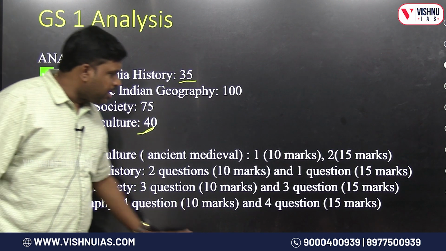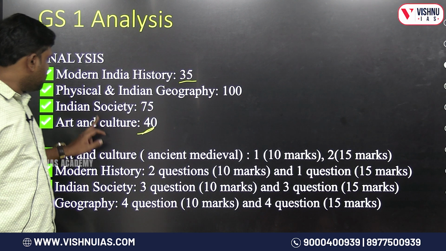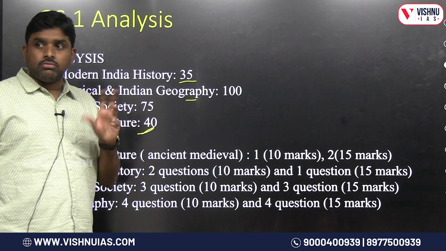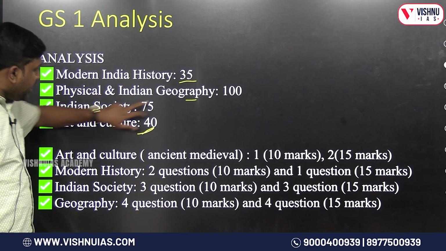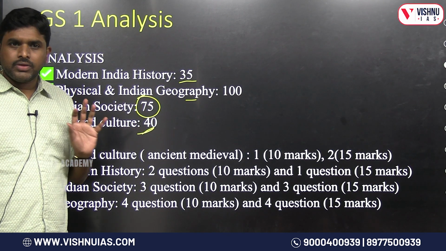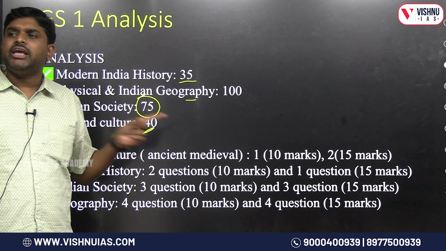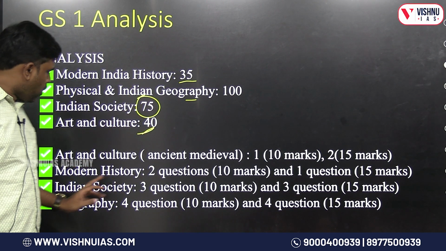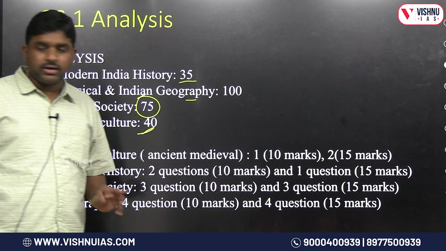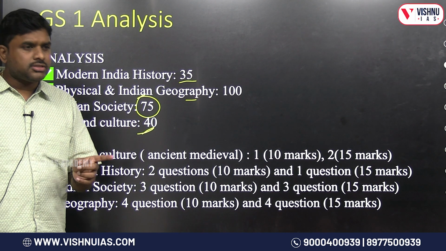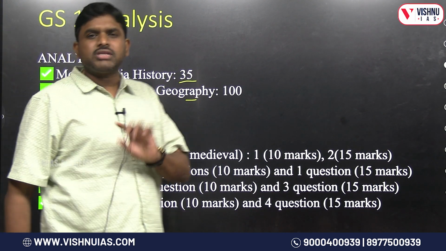Geography, 4 questions are 10 marker, 4 questions are 15 marker, 40 plus 60, 100 marks are from geography. Now, the strength has increased with respect to geography. Then Indian society, 75 marks, almost the same weightage as history. How many questions are there? 3 questions 10 marker, 3 questions 15 marker, 30 plus 45, 75 marks from Indian society.